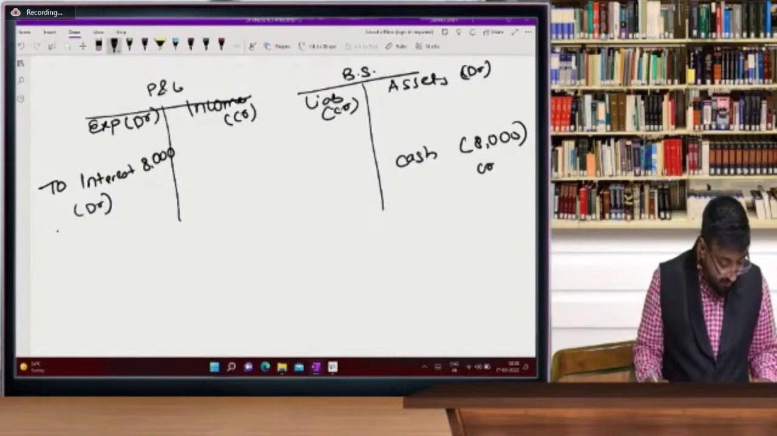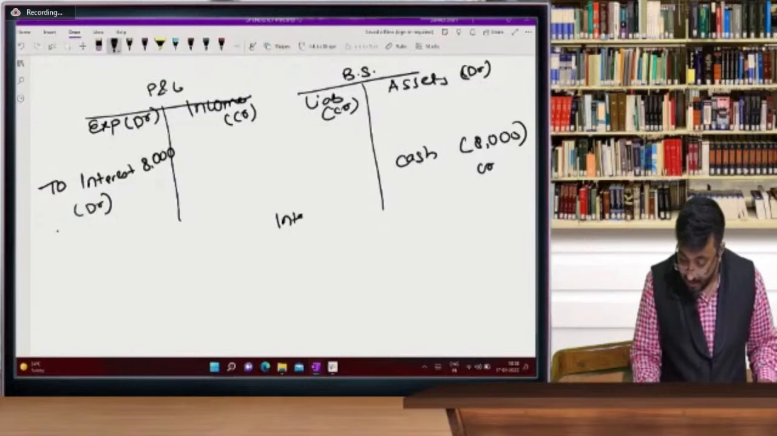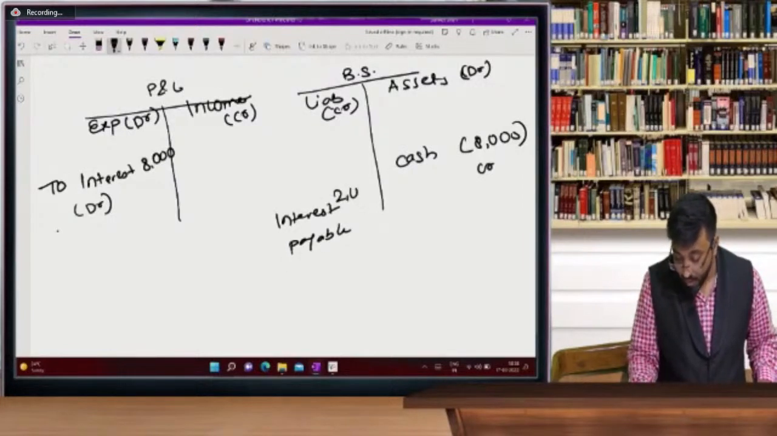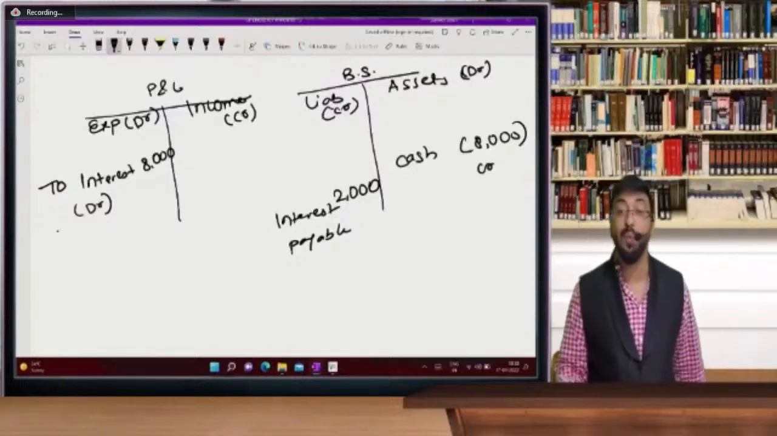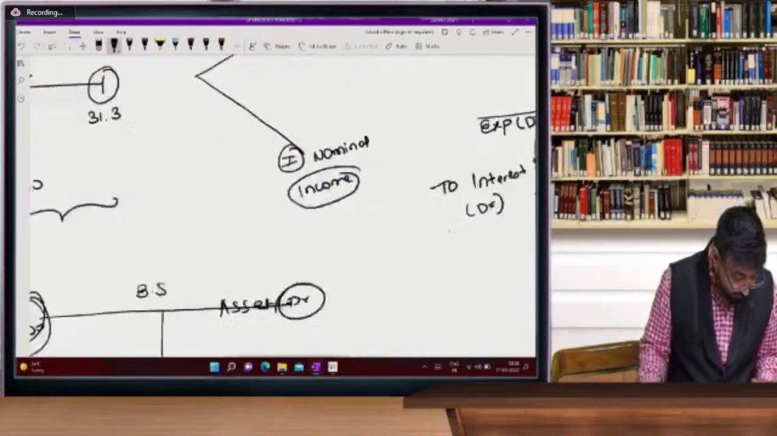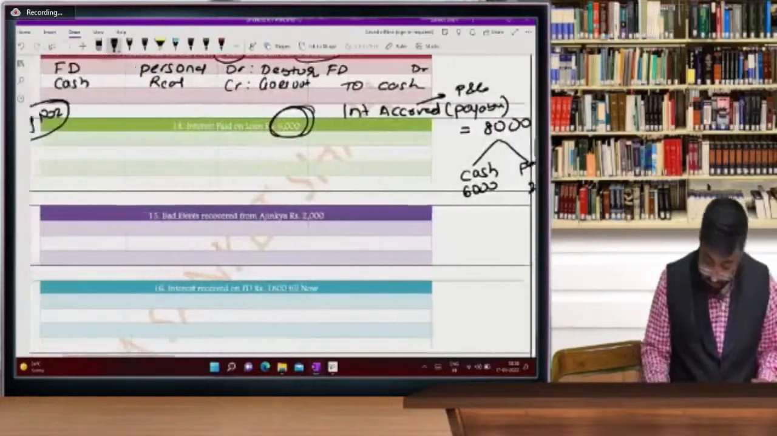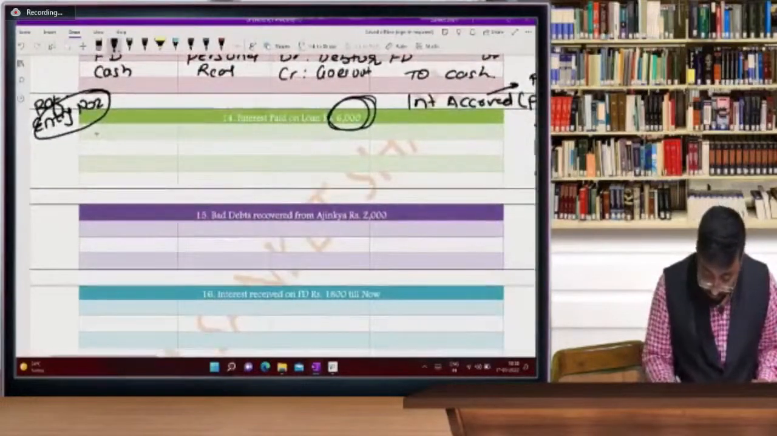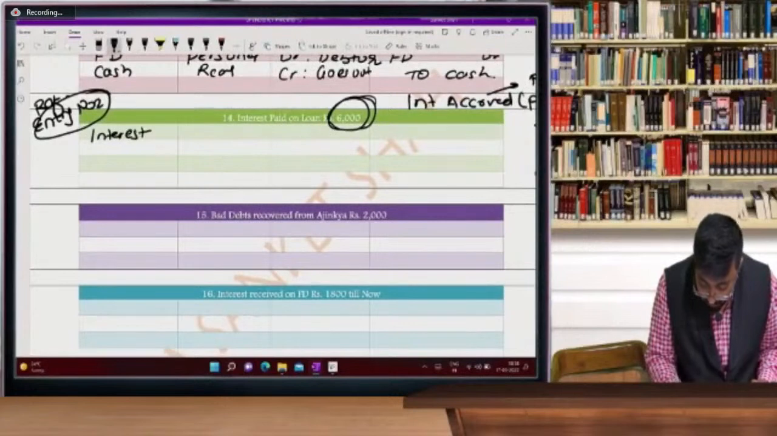And still interest payable. Beta, it is a creditor. So this will be our liability to pay 2,000 rupees. Sir, what is the entry? Yes, what is the entry? Interest account, cash account, and interest payable account.